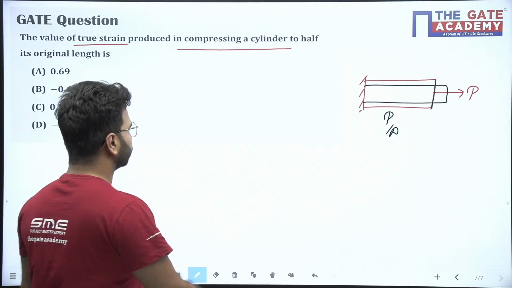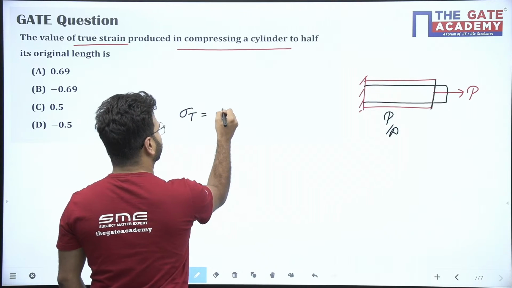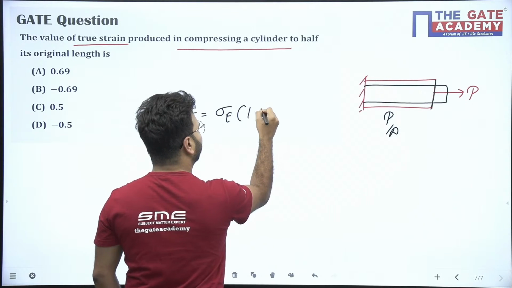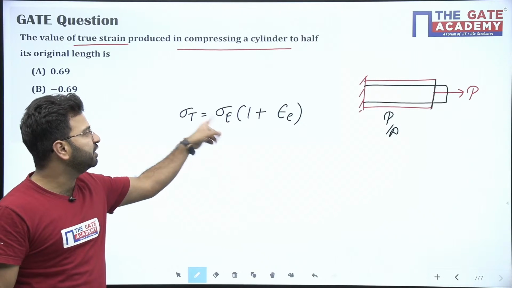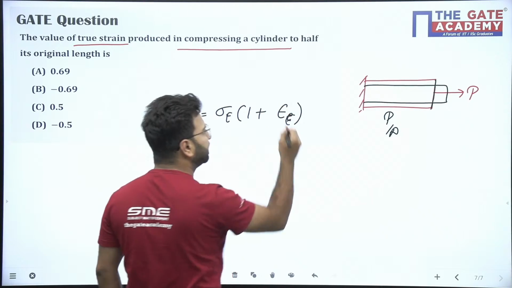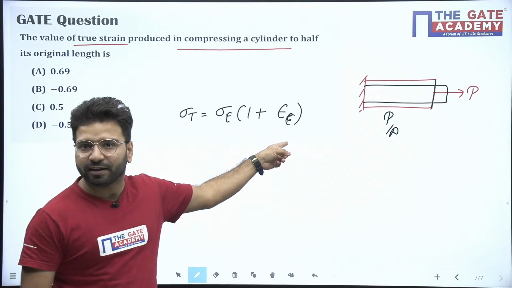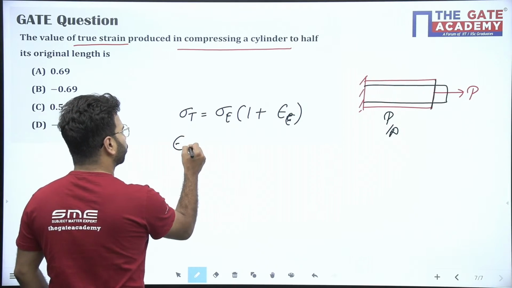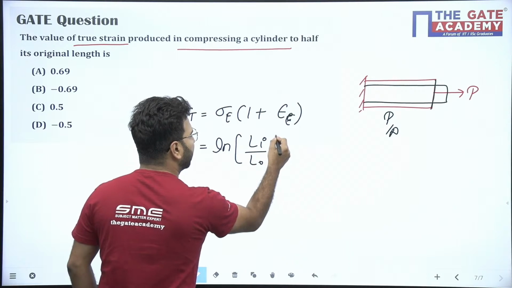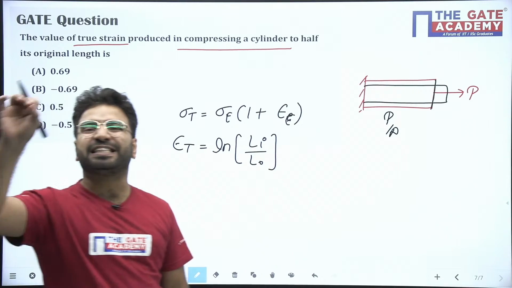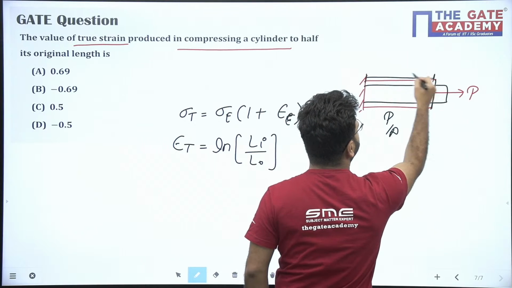Now here the relationship is, you see beta, sigma T is equal to sigma E into 1 plus epsilon E. T means true, E means engineering. So true stress is equal to engineering stress times 1 plus engineering strain. This is one relationship. True strain is equal to ln of Li upon L naught. L naught is our initial length, Li is our instantaneous length, meaning after applying the load. Here the length was L naught.